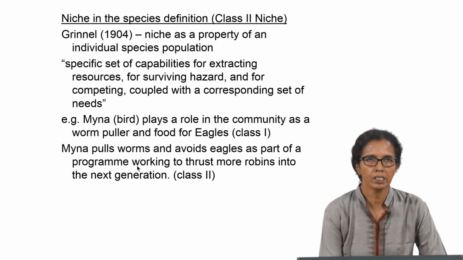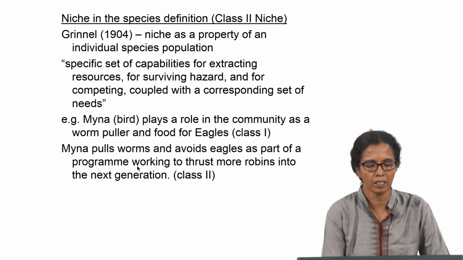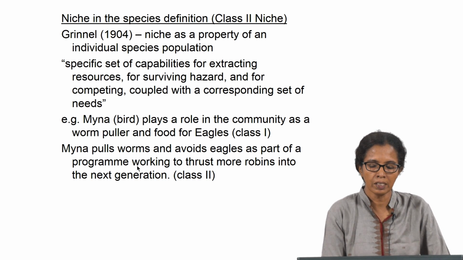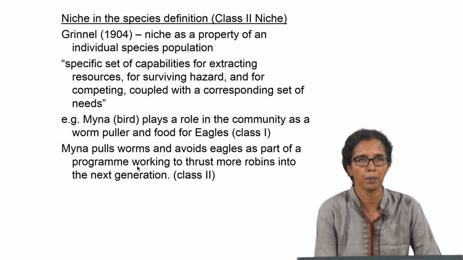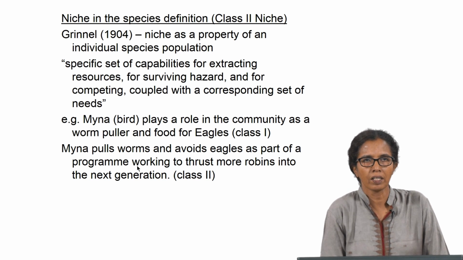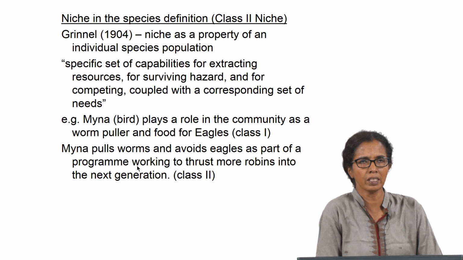The second definition of niche is niche in the species definition. For example, Grinnell in 1904 defined niche as a property of an individual species population, which means a specific set of capabilities for extracting resources, for surviving hazards and for competing, coupled with a corresponding set of needs. It is elaborated below.